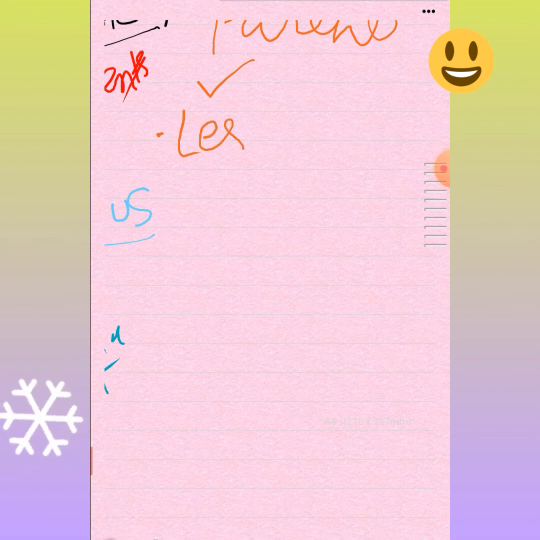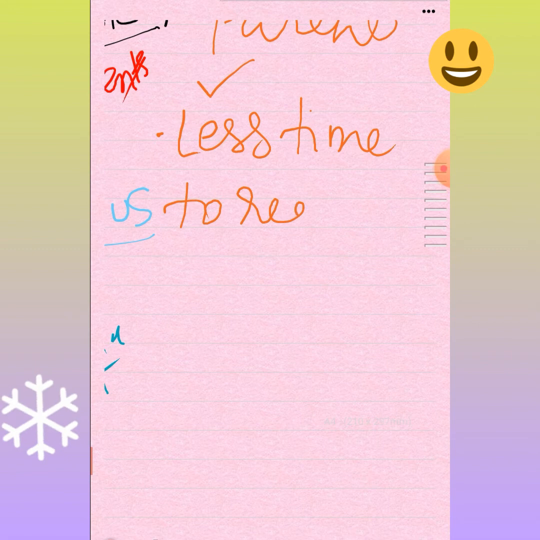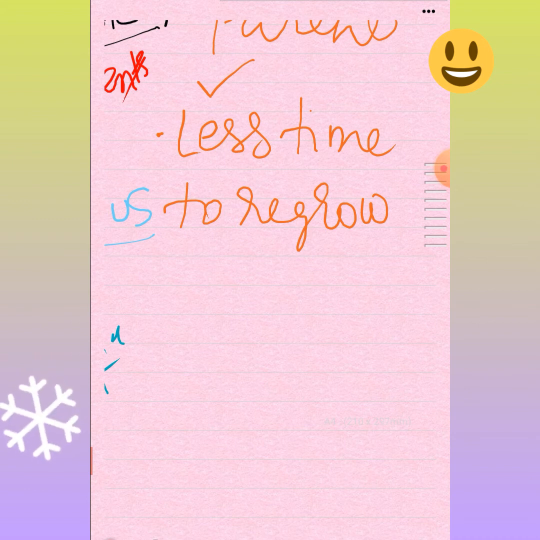New plant formation takes very little time. If you depended on seed formation and seed germination to get a new plant, it would take a long time. But vegetative propagation avoids that process because we use already grown parts, so it takes less time to regrow.